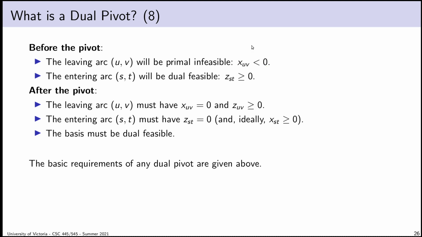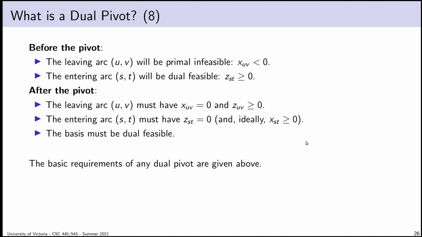Now, the second thing to observe is that because my basis is dual feasible, every z variable will be non-negative. So this is a consequence of my basis being dual feasible. There are no choices of entering arc that don't have this property if my basis is dual feasible. So the z value of my entering arc has to be non-negative. Okay, that's before the pivot. Now, what do I want? I want to choose my entering and leaving arcs so that when I'm done the pivot, all three of these conditions hold.